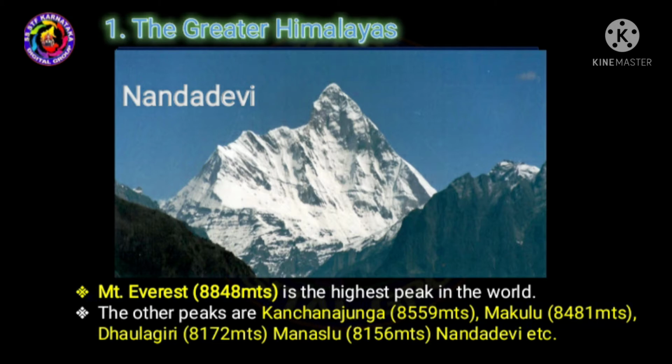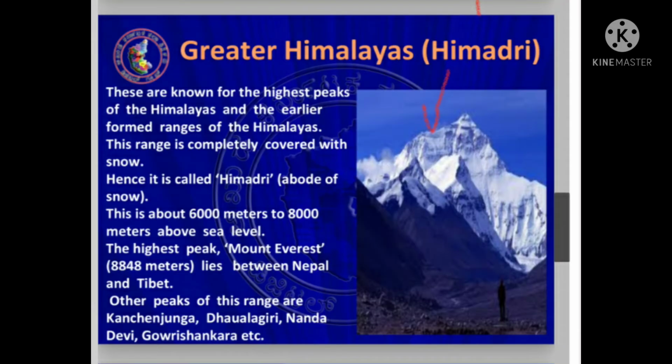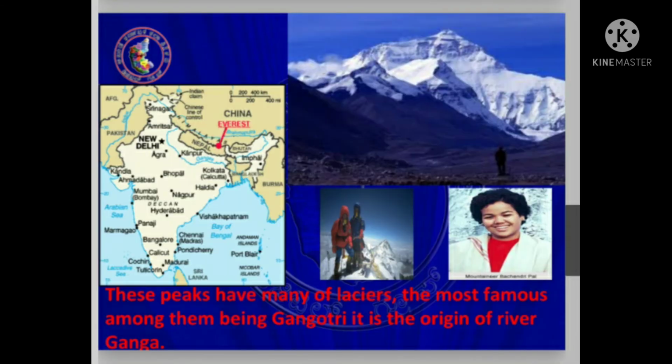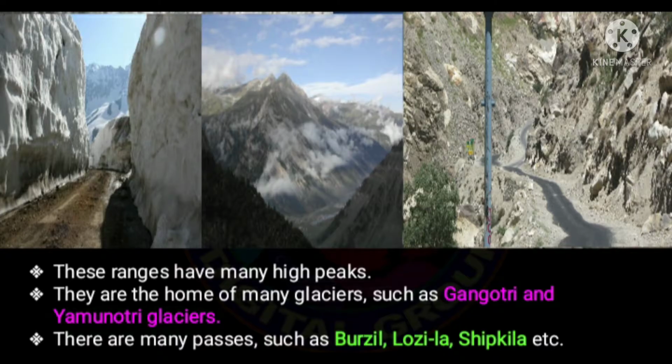The Mount Everest is 8,848 meters high. The other peaks are Kanchanajunga, Makalu, Dhaulagiri, Manaslu, and Nanda Devi. As the greater Himalayas are always covered with snow, that is, whole year it is covered with snow, such ranges are called as Himadri. Hima means snow. They are the home of many glaciers, that is, huge mass of ice, such as Gangotri and Yamunotri glaciers.